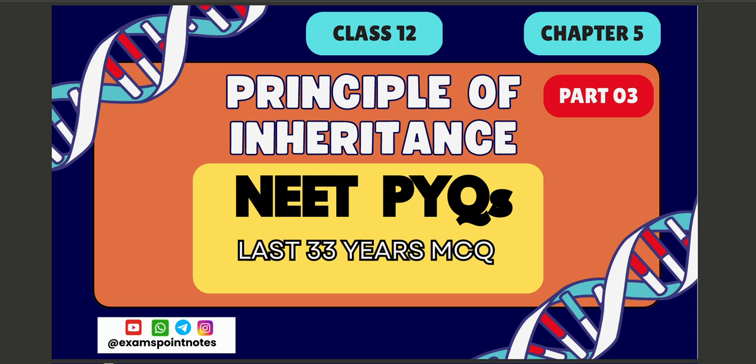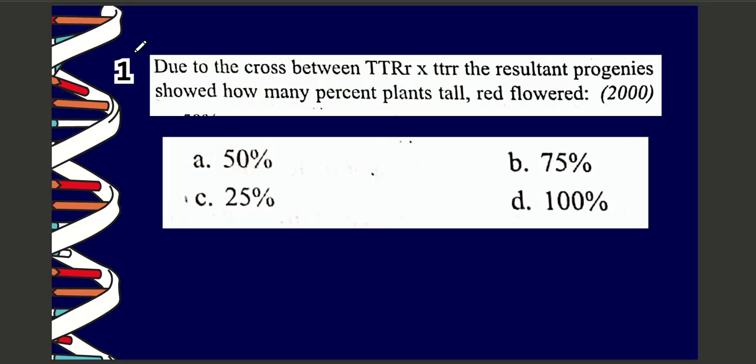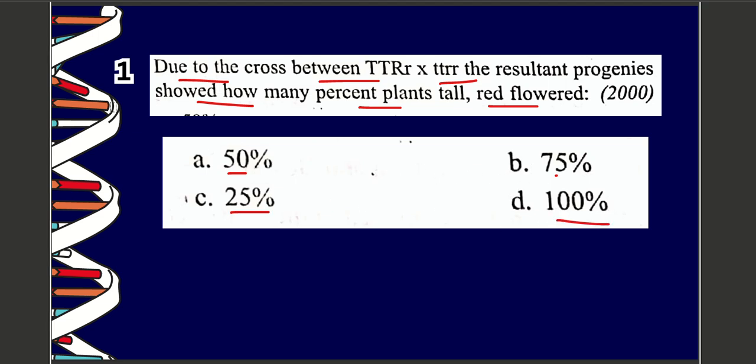Today we are going to cover part 3 of class 12th biology, chapter 5, Principles of Inheritance, NEET PYQs. Let's start. First question. Due to a cross between TTRR and ttrr, the resultant progeny showed how many percentage of tall red flowered plants? Options are A 50, B 75, C 25, D 100. The correct option is option number A, which is 50.